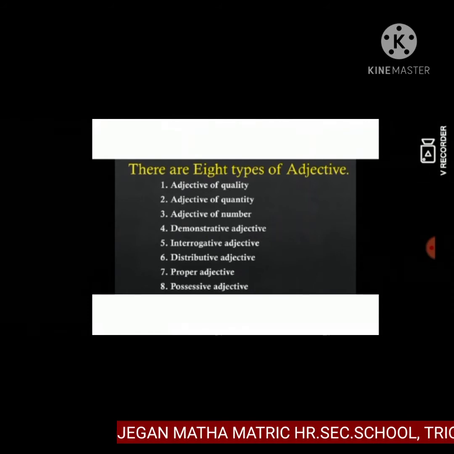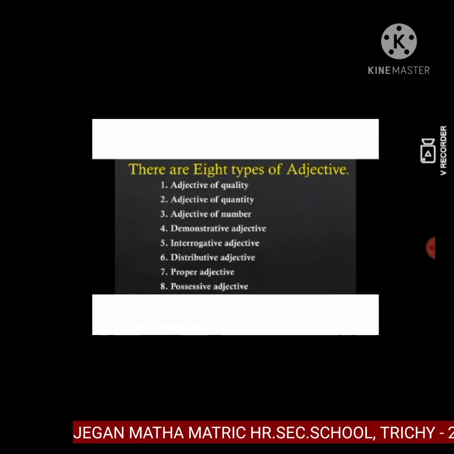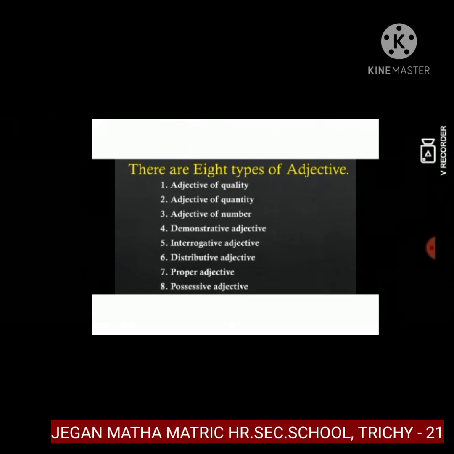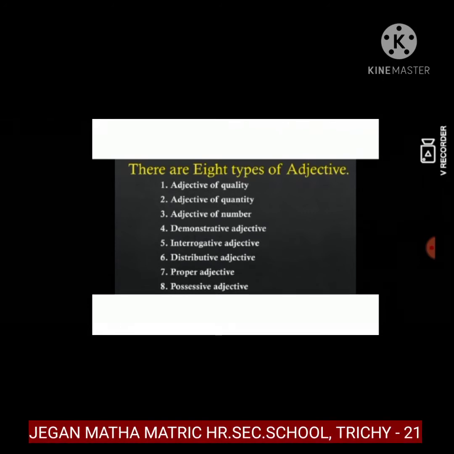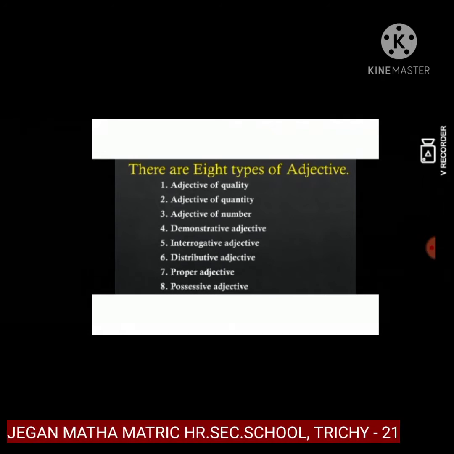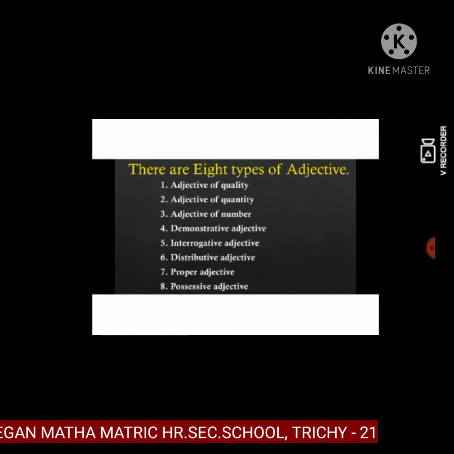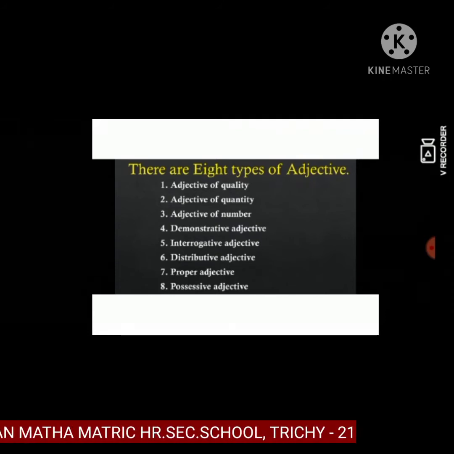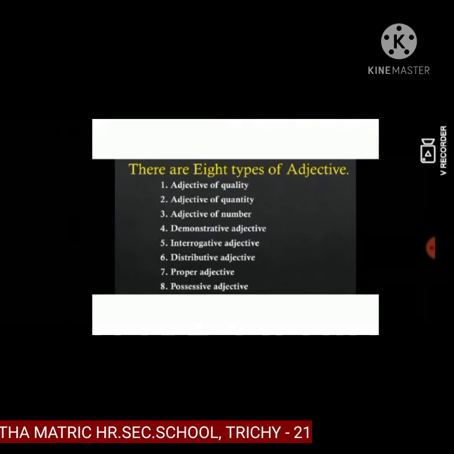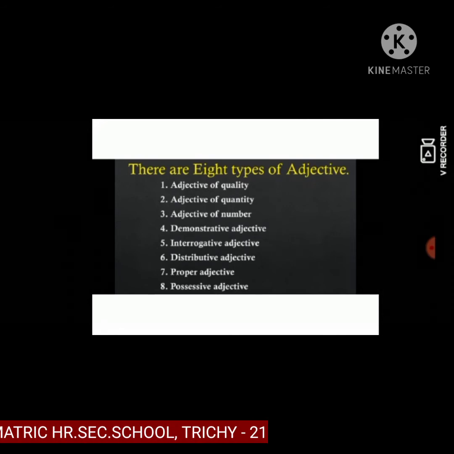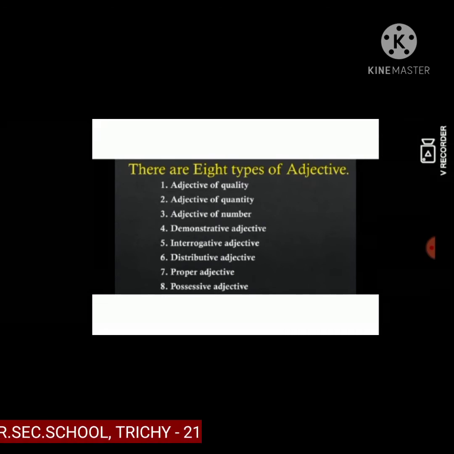There are 8 types of adjectives: adjective of quality, adjective of quantity, adjective of number, demonstrative adjective, interrogative adjective, distributive adjective, proper adjective and possessive adjective.